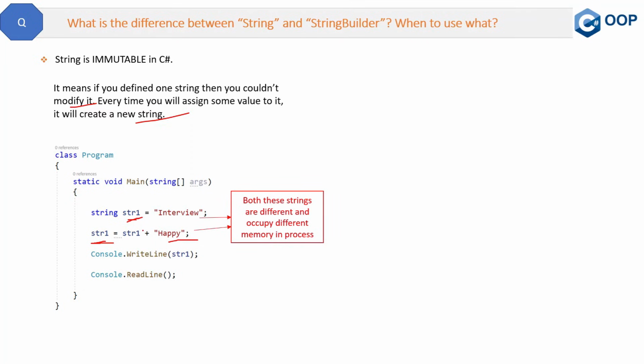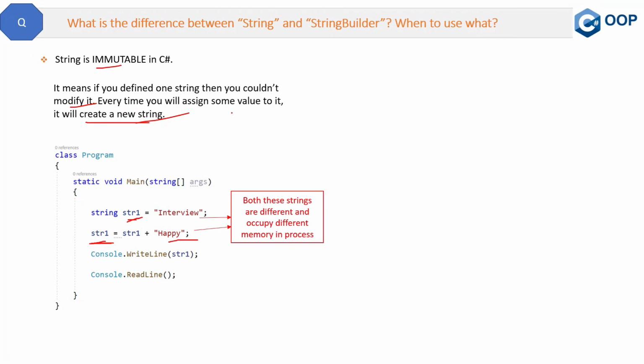By looking at it, you will think these are the same string: str1 is "interview", and the new str1 will be "interview happy". But no, these are different, because strings are immutable. Once you assign a value to a string, if you try to modify it, it will create a new string. That is immutable, and that is what a string is.